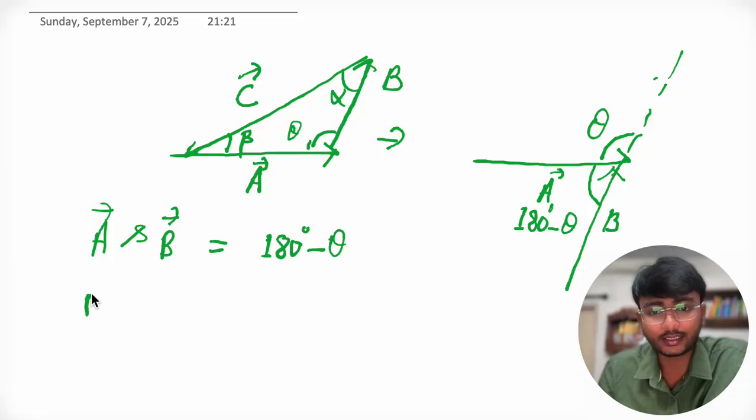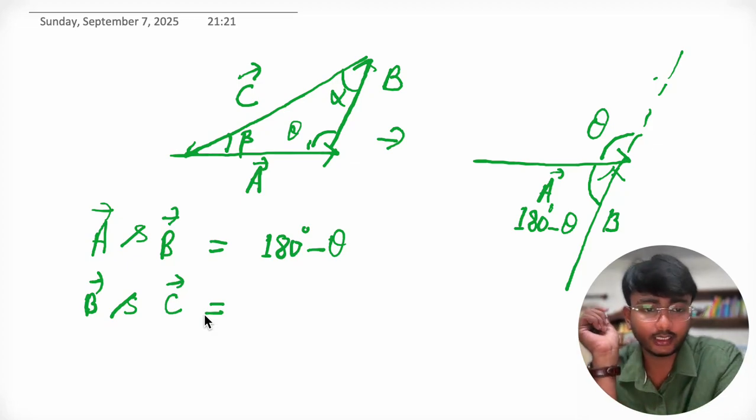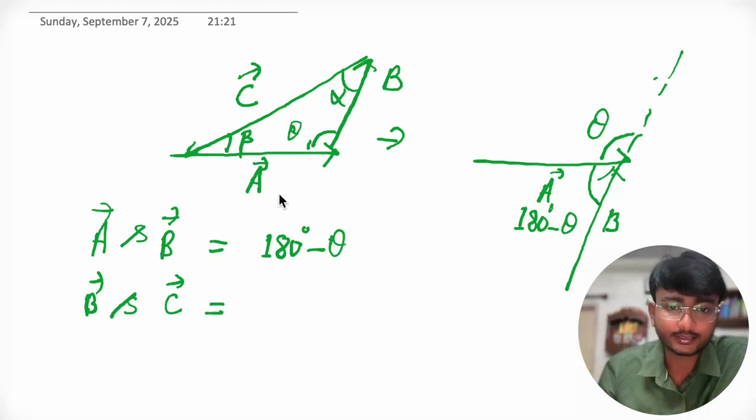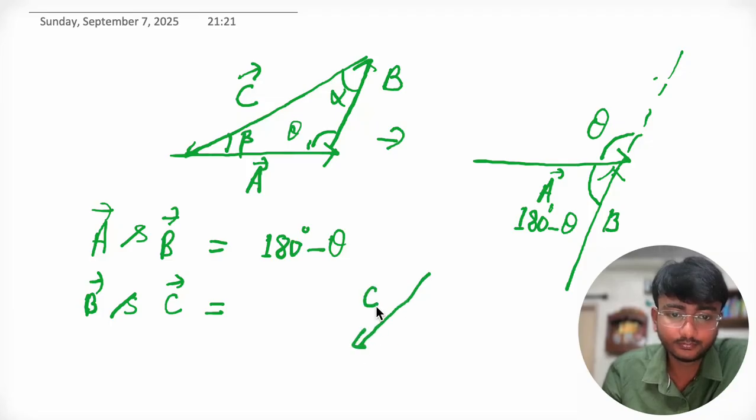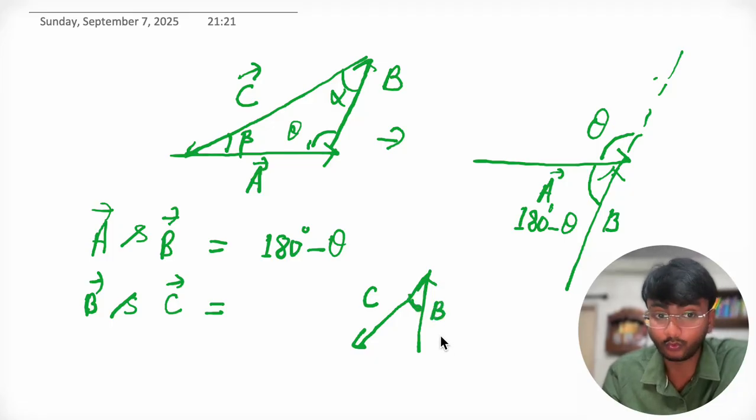Now let's calculate the angle between B and C. How can we calculate the angle between B and C vector? See, here this is C, and this is our B. Can we say that this is the angle between B and C vector?